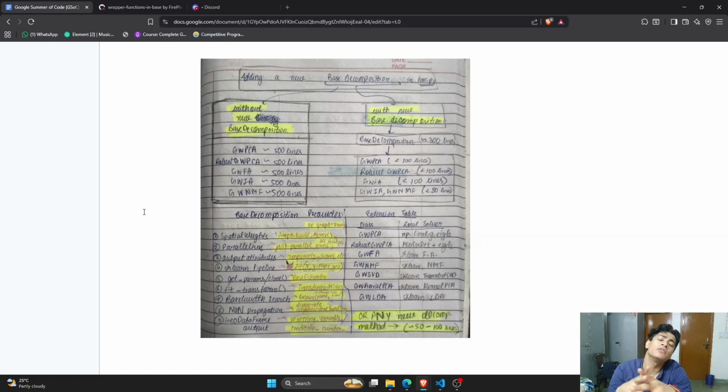So you have to implement GWPCA and all other algorithms from scratch in the decomposition.py file. But if we have the base decomposition and extend the other classes, we can implement everything within 100 lines of code. Basically all of the other decomposition algorithms inherit the base decomposition, right?